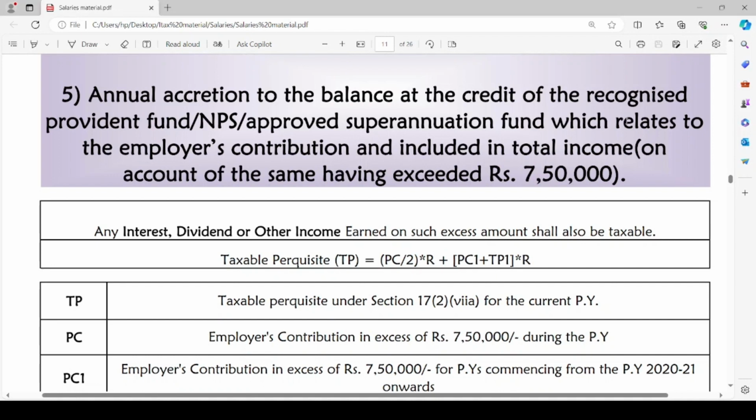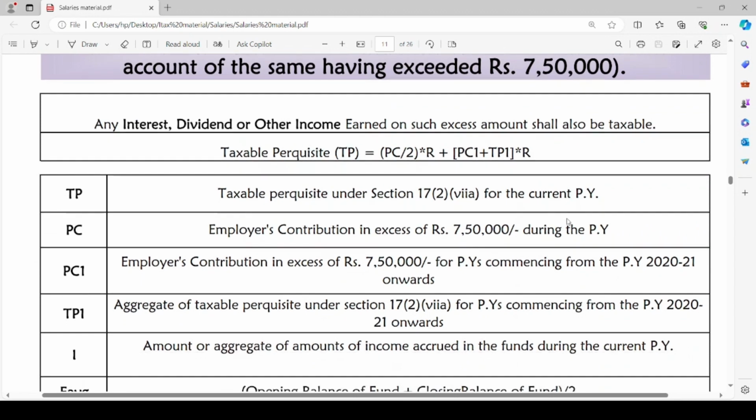Here the employer has contributed an amount exceeding rupees 7,50,000, and that excess amount has earned interest, dividend or other income for the employee. Such amount will also be taxable. But how should we calculate the taxable perquisite for such annual accretion? This is the important point which we have to pay attention to.